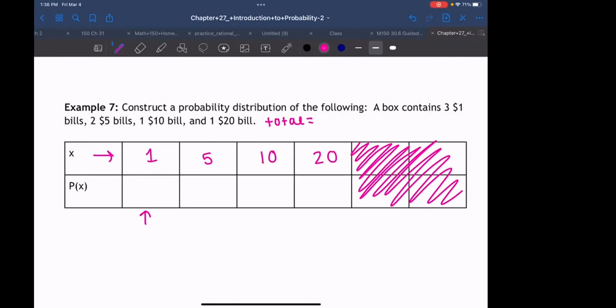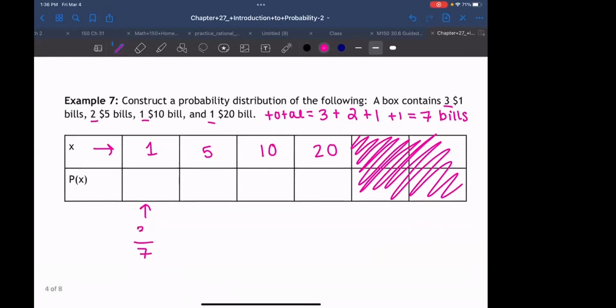So we have 3 $1 bills, 2 $5 bills, 1 $10 bill, and 1 $20 bill, right? So in total, not thinking about the amount of money, we have 5, 6, 7 bills, right? That's the amount of bills that are in the box. Okay. So Emma said to put 7 on the bottom, and what would go on top?